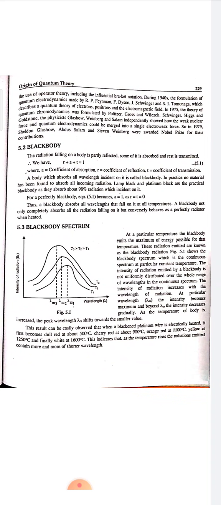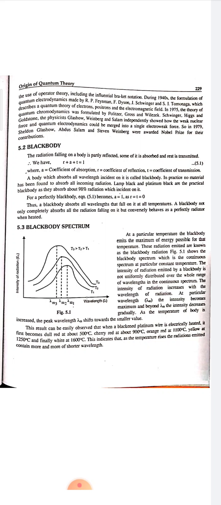During the 1940s, the formulation of quantum electrodynamics was made by R.P. Feynman, Dyson, Schwinger and Tomonaga, which describes the quantum theory of electrons, positrons and the electromagnetic field. In 1975, the theory of quantum chromodynamics was formulated by Politzer, Gross and Wilczek.